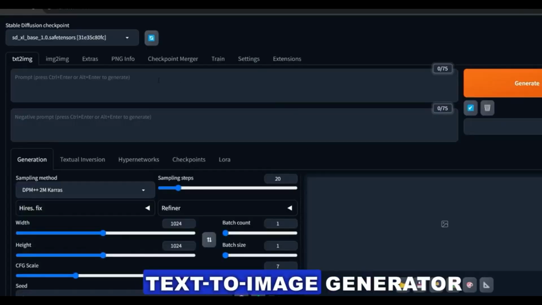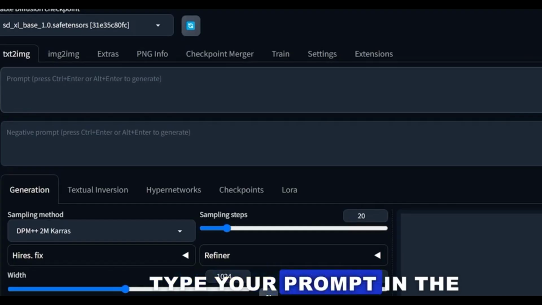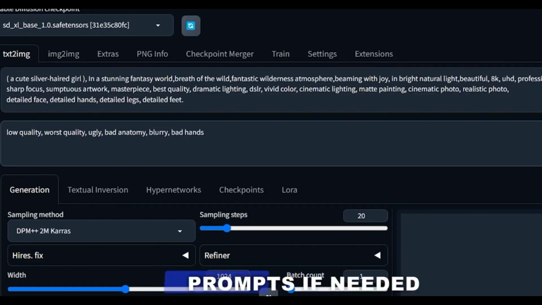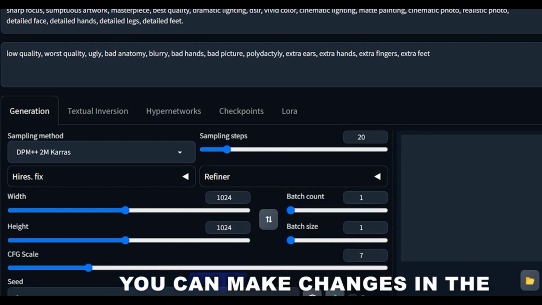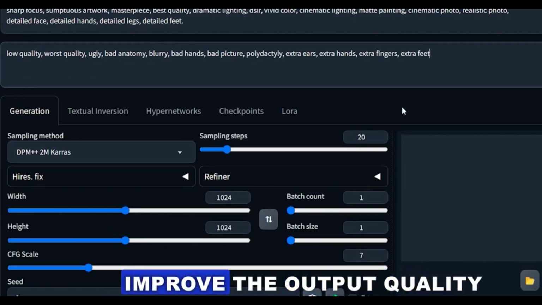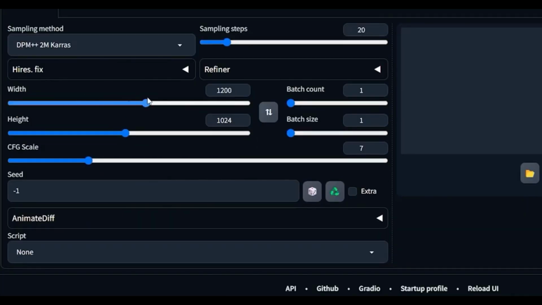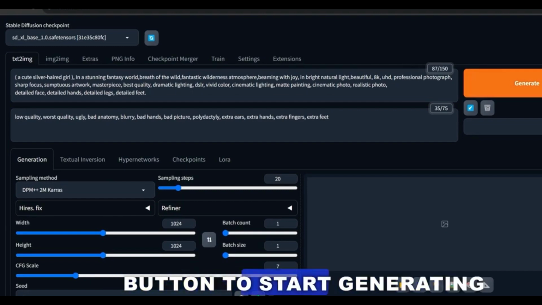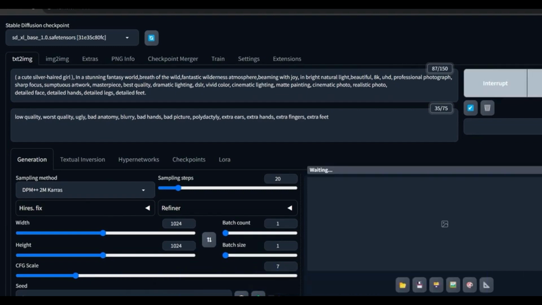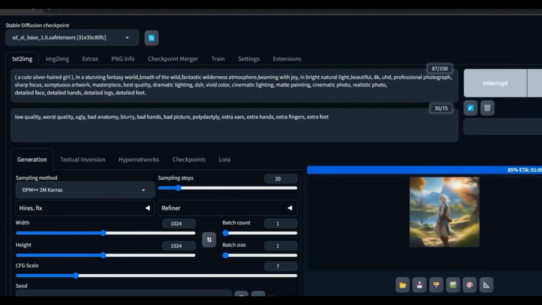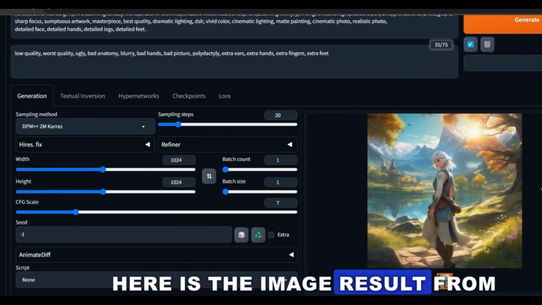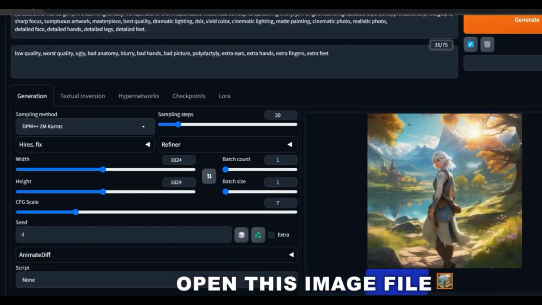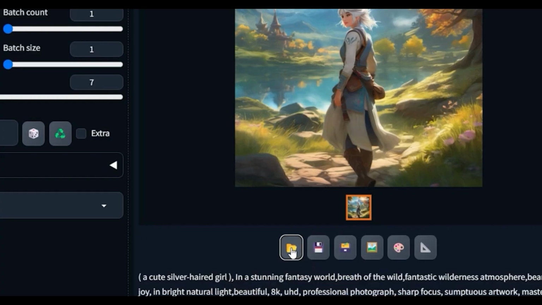Now, let's try its text-to-image generator. Type your prompt in the prompt box and add negative prompts if needed. You can make changes in the generation settings to improve the output quality. After everything is set, click the Generate button to start generating your free AI image. Here is the image result from this chapter. You can open this image file location by clicking the folder icon.